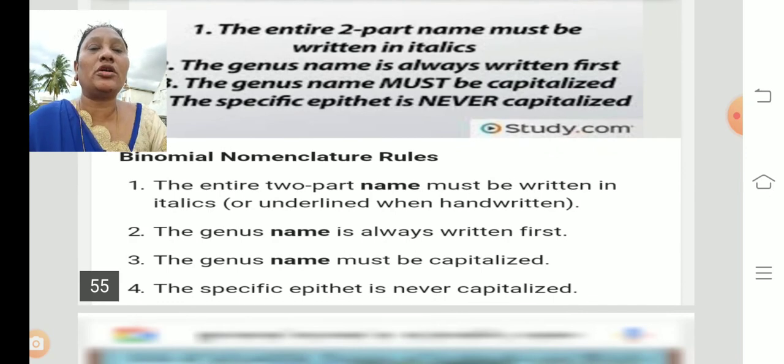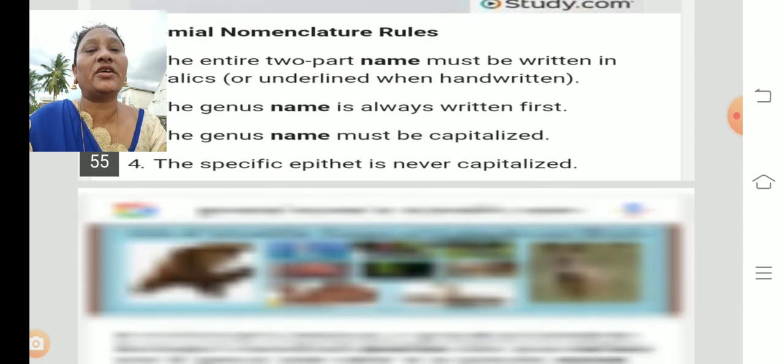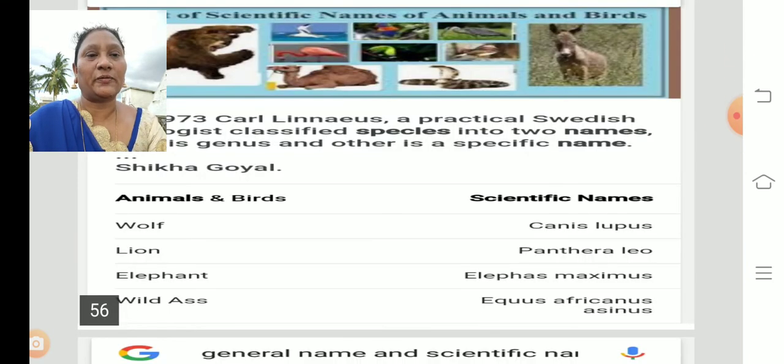When we are writing binomial nomenclature, we have to follow some rules. The entire two-part name must be written in italics, or underlined when handwritten. The genus name is always written first, and the genus name must be capitalized. The specific epithet, that means the species, is never capitalized. The species name should never be given a capital letter.